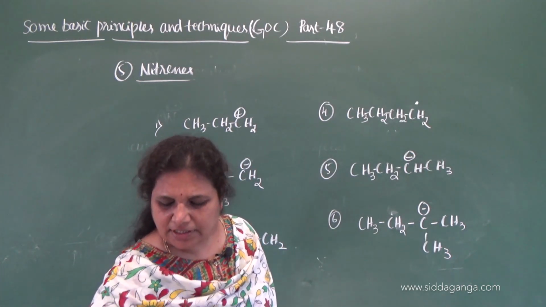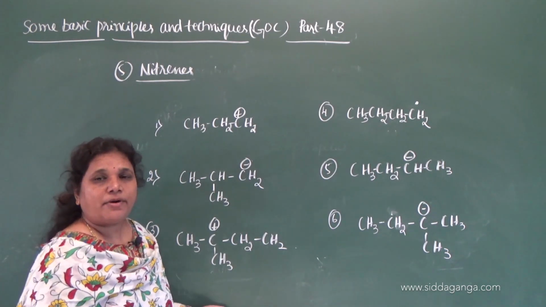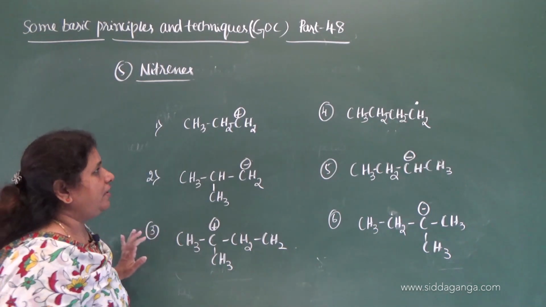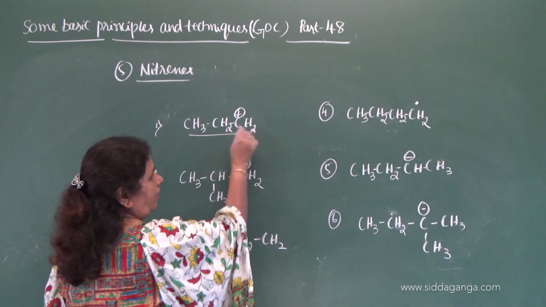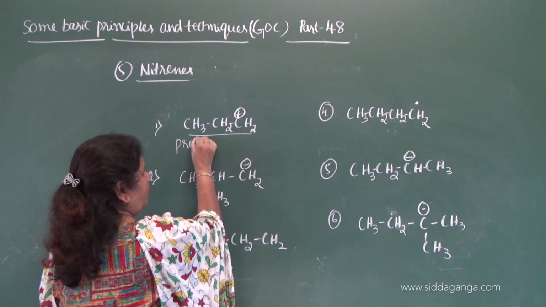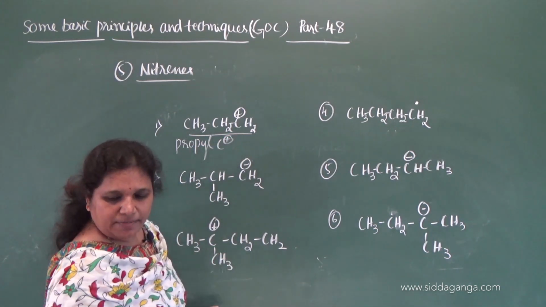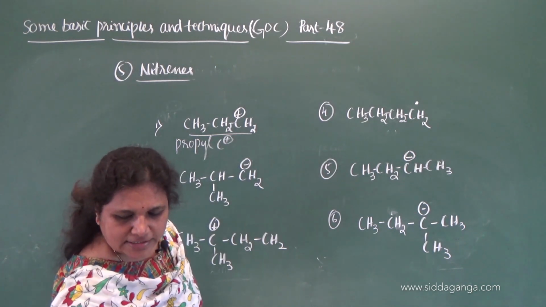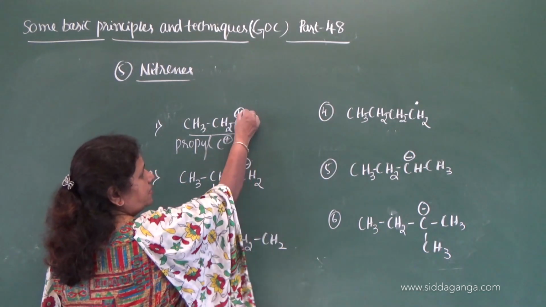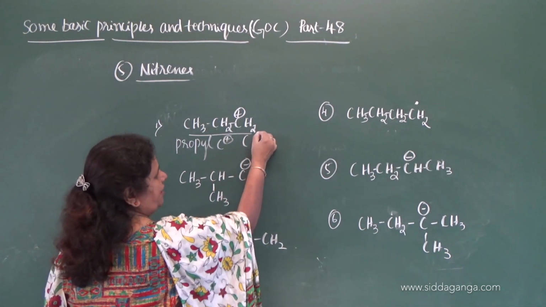They are nothing but the reaction intermediates. You need to identify carbon ion, carbocation and carbon free radical, whether they are primary, secondary or tertiary. You know that it is propyl, not isopropyl, propyl carbocation. Is it primary or secondary? Definitely it is primary because the positively charged carbon is directly bonded to only one carbon, therefore it is primary.